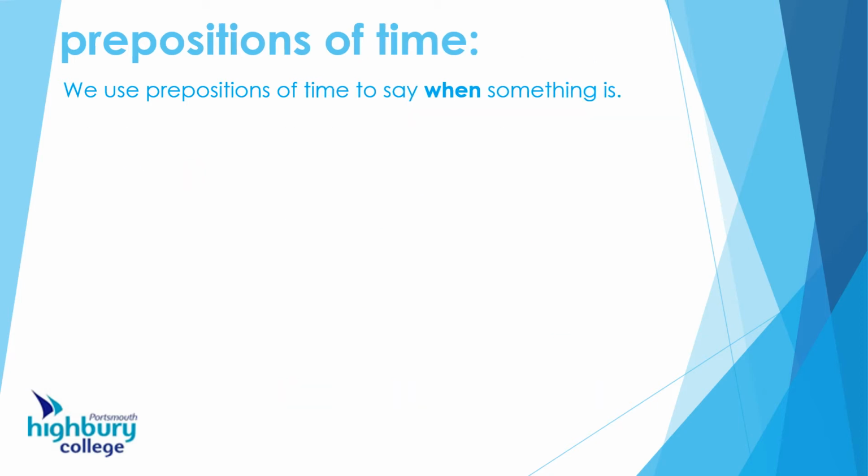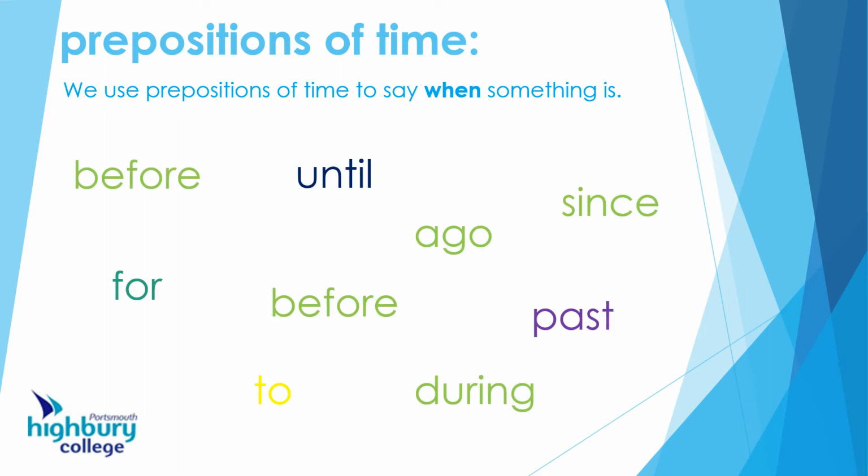And the last group we're going to look at are the prepositions of time. And so they tell us when something is. And there we go. You know these words. We use them all the time in English because they're important for letting us know when something happened.